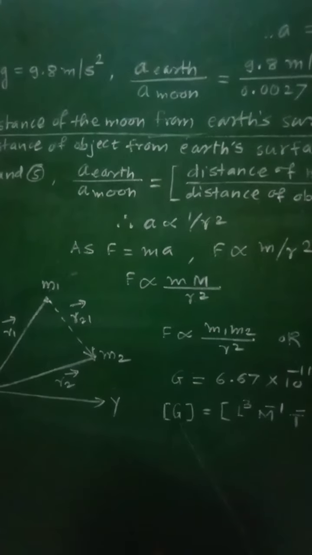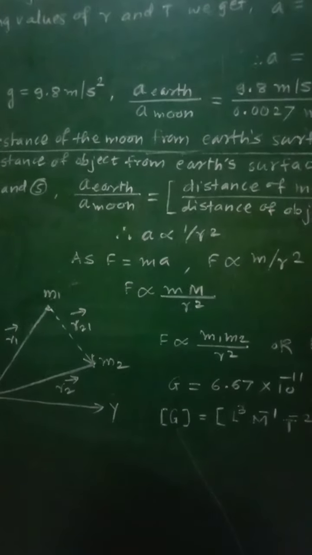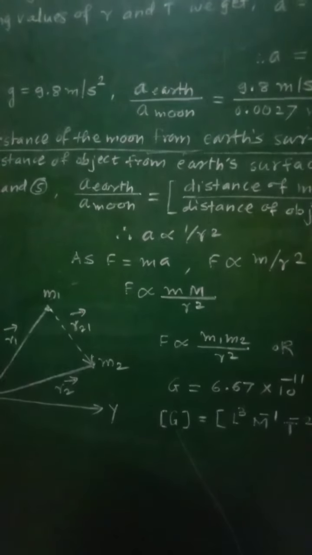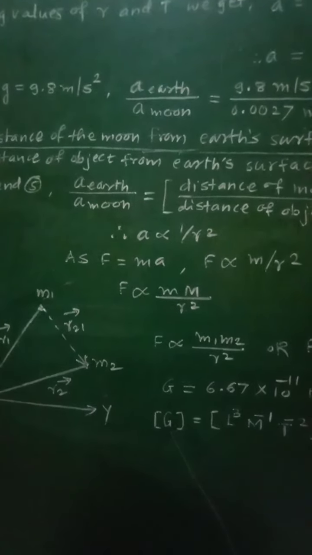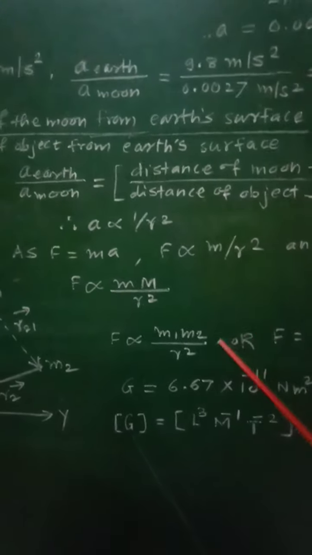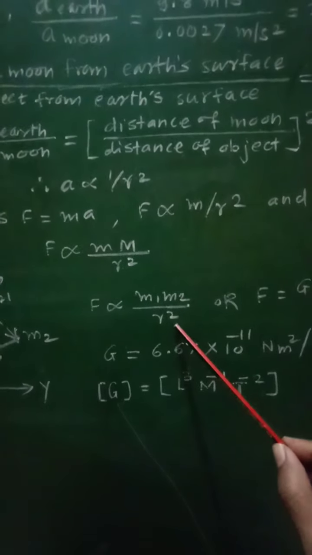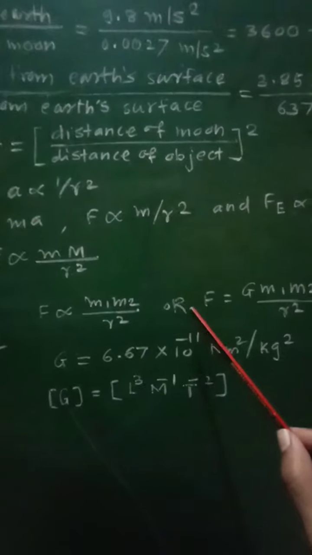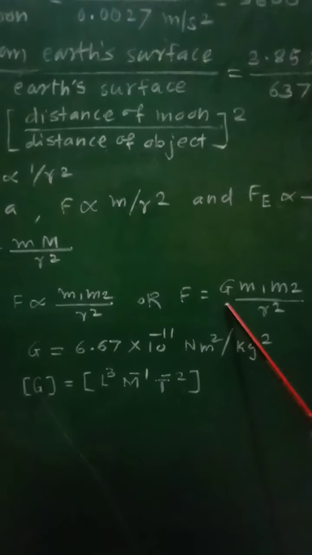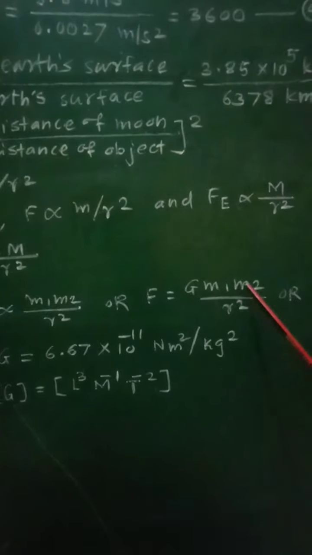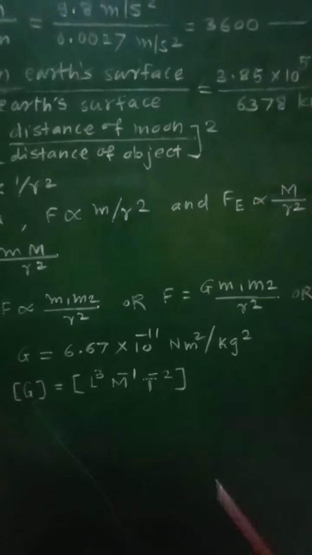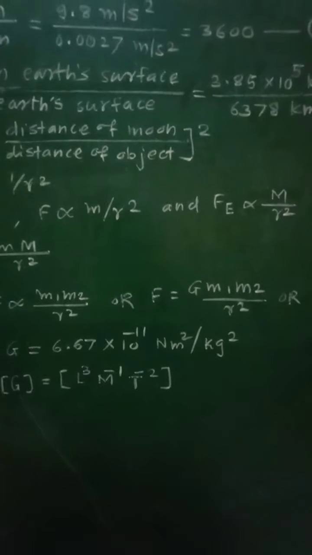And therefore we can write F is proportional to Mm by r square, therefore further it will be written as F is proportional to m1 m2 by r square, therefore F will be equal to G into m1 m2 by r square for the two masses m1 and m2.